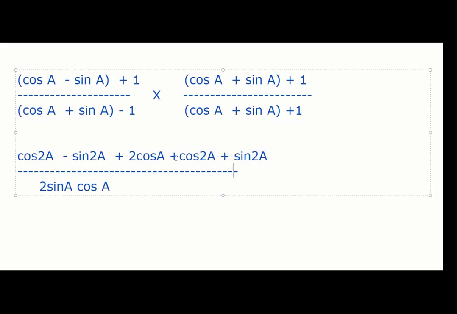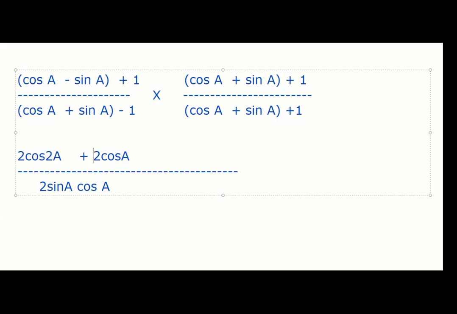Because this will cancel, so we instead change 1 to cos square plus sin square. So now sin square A and sin square A is gone. Now it becomes cos square A plus 2 cos A plus cos square A. So it becomes 2 cos square A, right? And this is also gone.